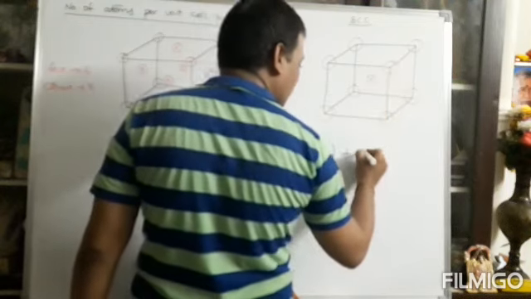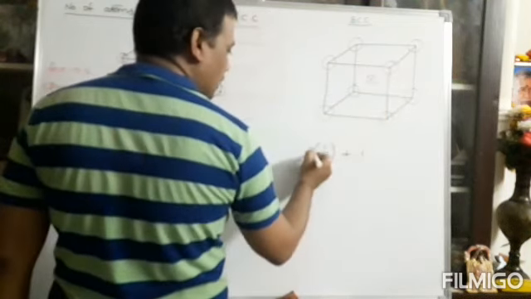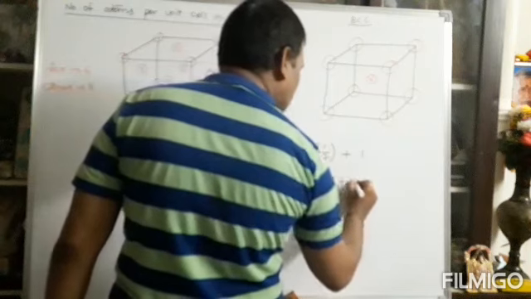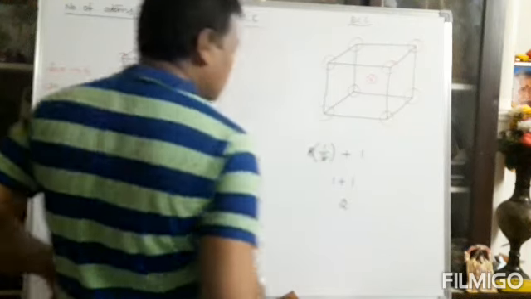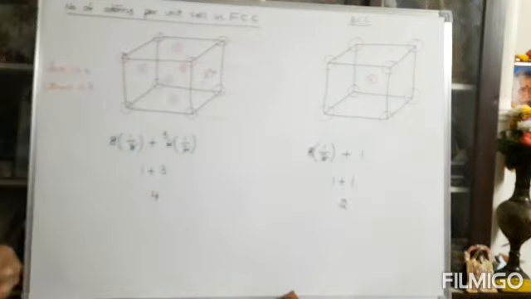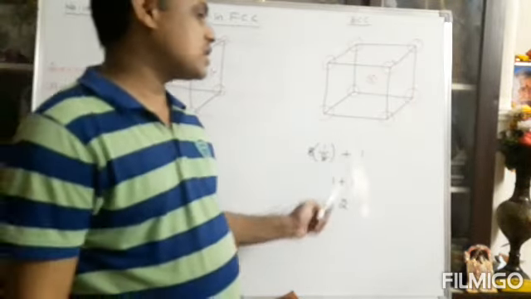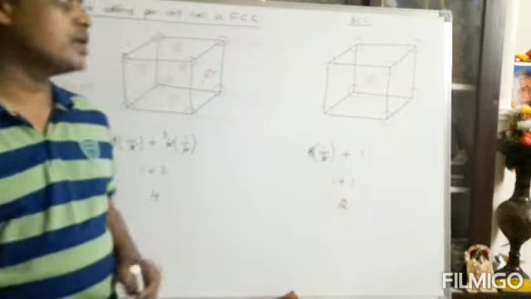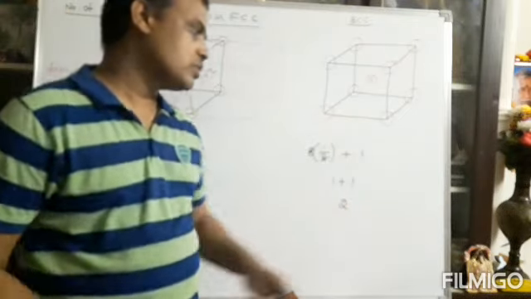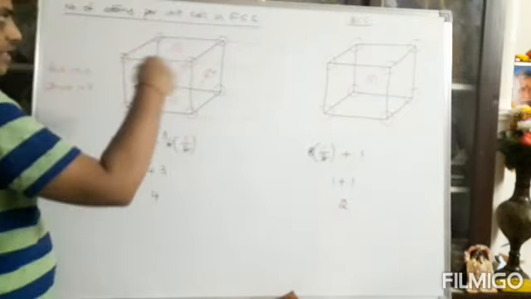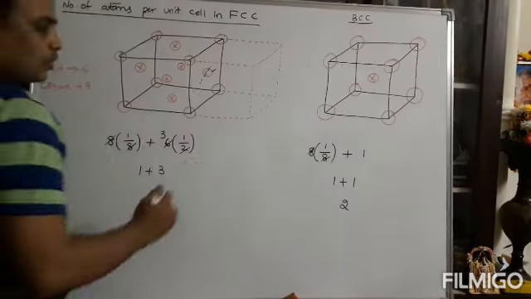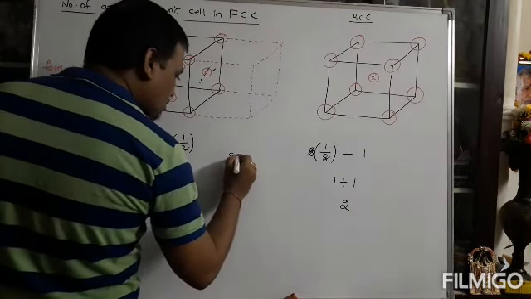Completely 1 atom is there. So 1 plus 1 is 2. According to the BCC structure, body centered cubic structure, completely 2 atoms exist per unit cell.